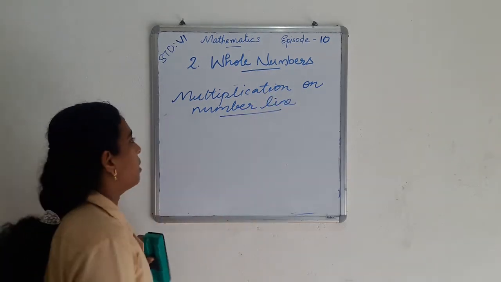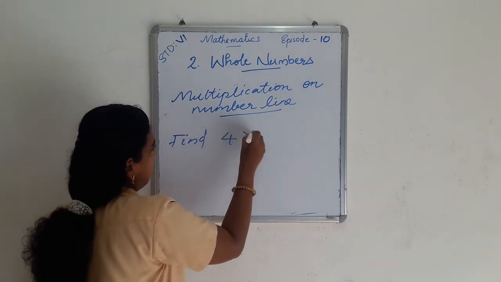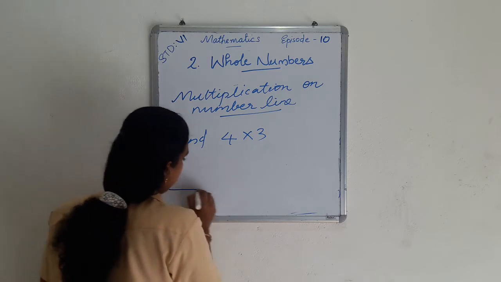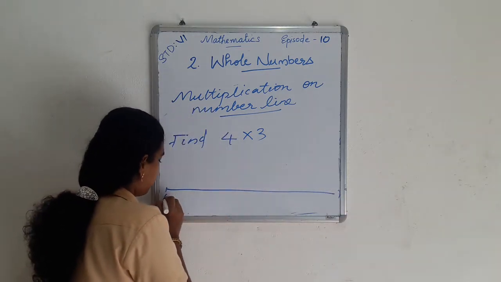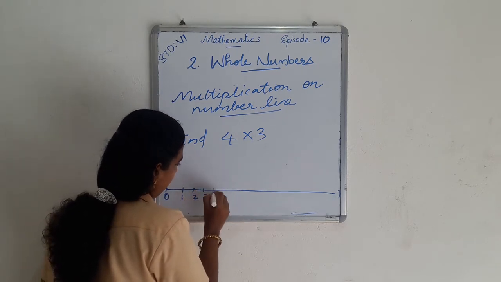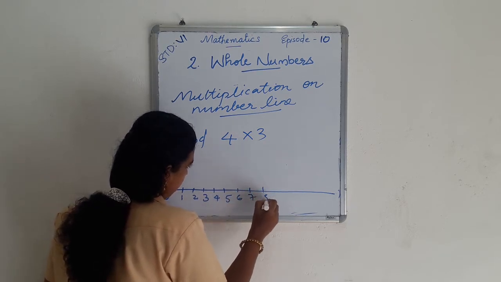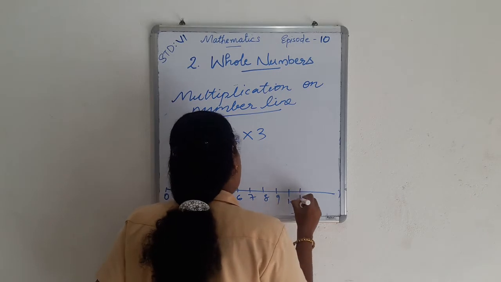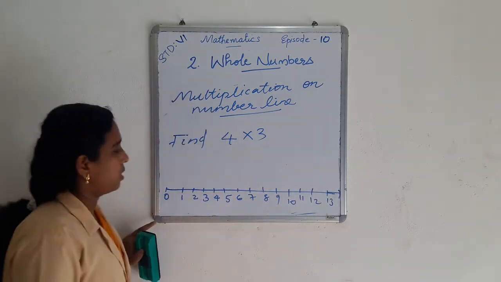Multiplication on the number line. Find 4 into 3. First we draw the number line. Then label the points 0, 1, 2, 3, up to 13.